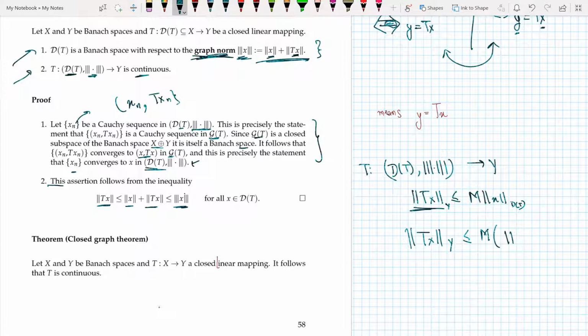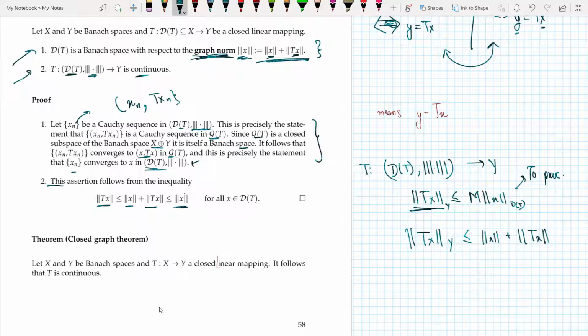So this is what I want to prove. I can write definitely that norm of Tx is less than or equal to norm of x plus norm of Tx.